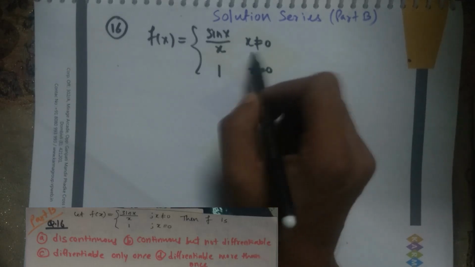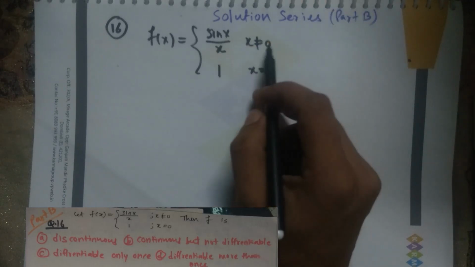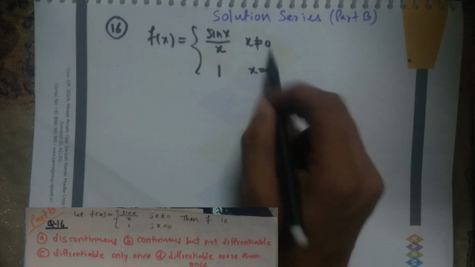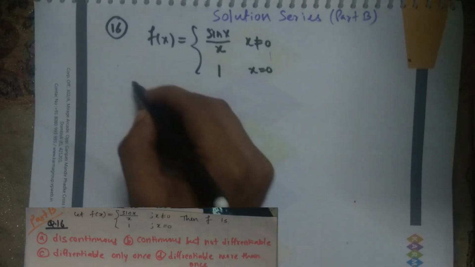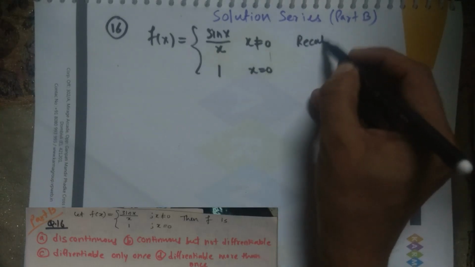Now if you look carefully at this function, there is no problem for continuity and differentiability if x takes non-zero values. The problem arises when x takes the value 0, because at 0 the function will differ. So first let's look at the continuity of this function. How to check continuity? Recall how to check the continuity of a function.